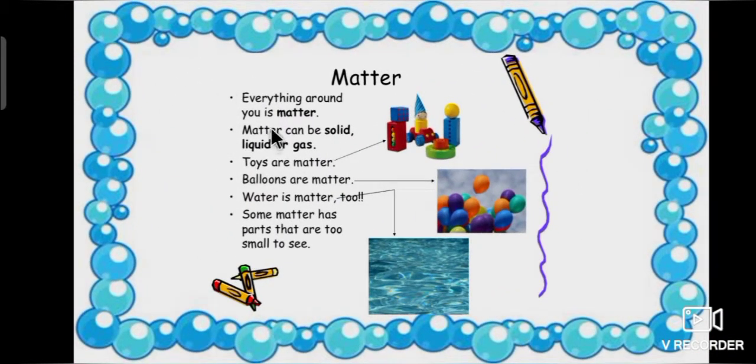As we all know, what is matter? Everything around you is matter. Matter can be solid, liquid or gas. For example, toys are matter. Balloons are matter. Water is matter. Toys are an example of solid. Balloons are an example of gas. Water is an example of liquid. So matter can be solid, liquid or gas. Some matter has parts that are too small to see.